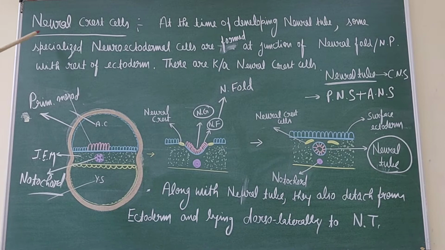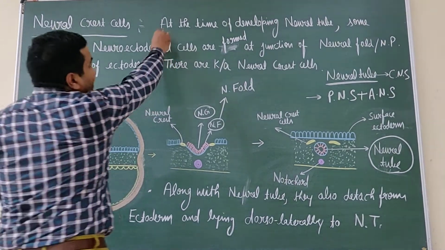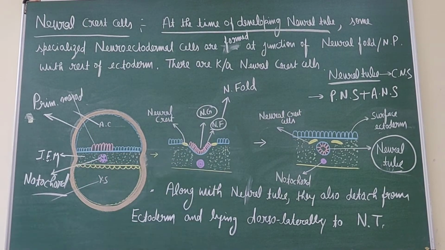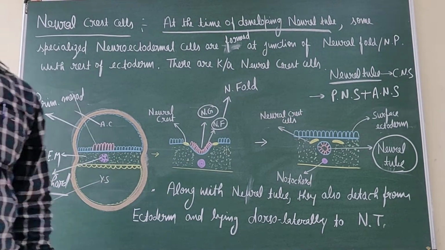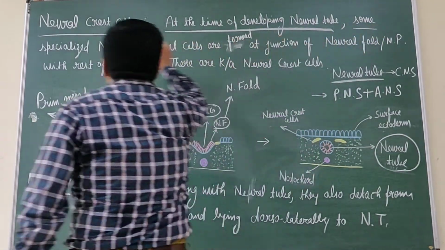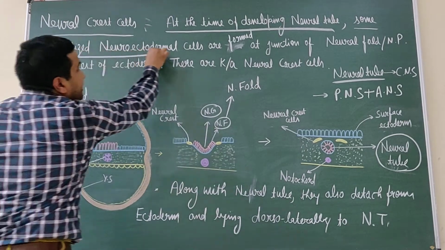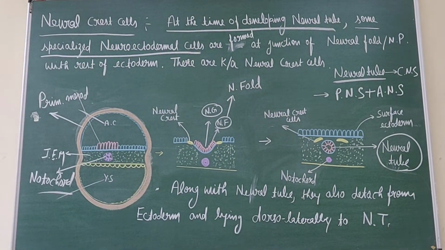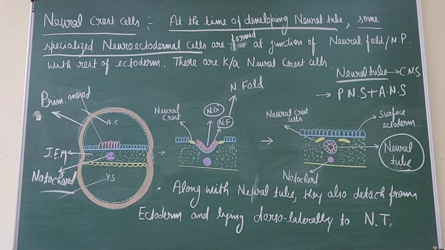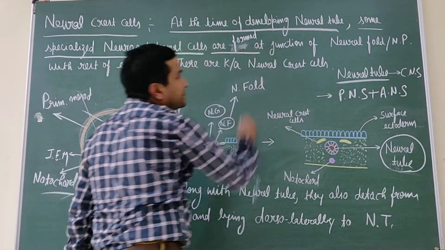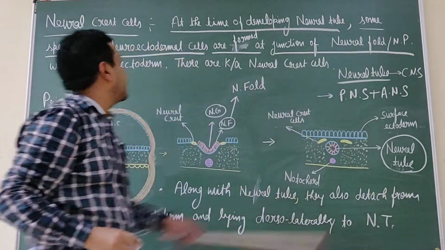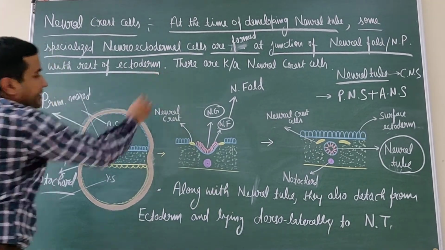Now what are the neural crest cells? At the time of the development of the neural tube, in this diagram, as the neural tube develops, some specialized neuroectodermal cells, meaning the neural crests are also neuroectodermal cells, are formed at the junction of the neural fold or neural plate with the rest of the ectoderm.